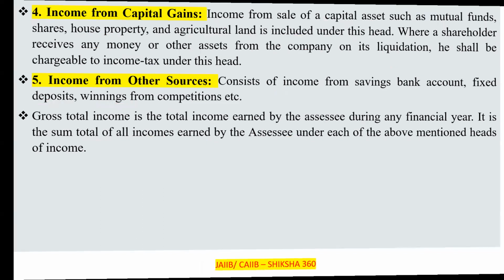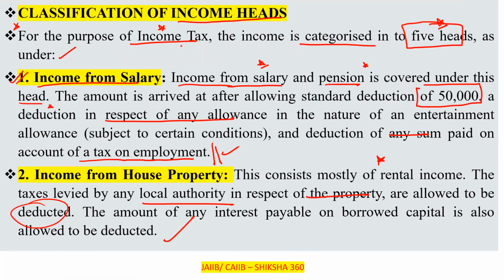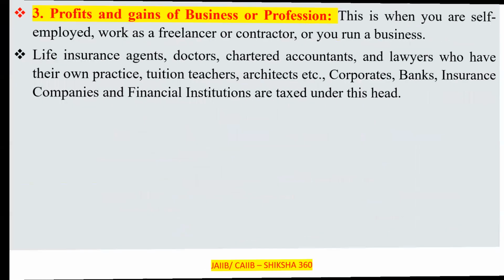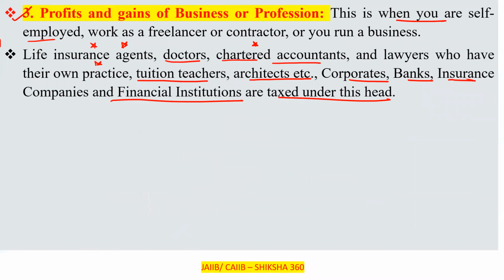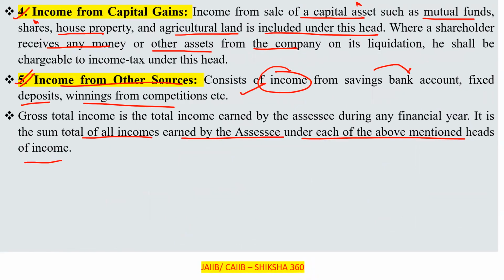So these are the five sources, the classification of income. First, income from salary. Second, income from house property. Third, profits and gains of business or profession. Fourth, which we have discussed, income from capital gains. Fifth, income from other sources.